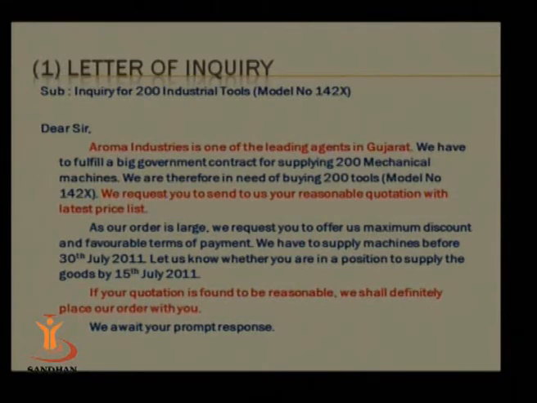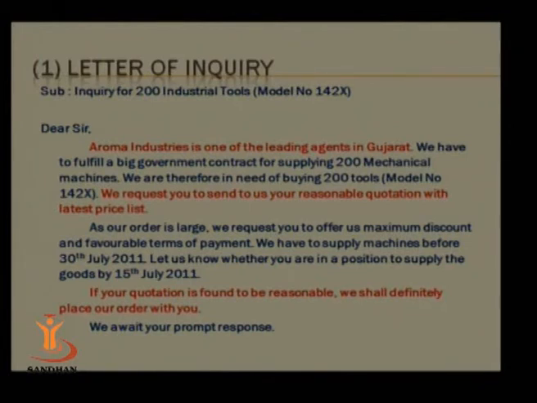Dear sir, Aroma Industries is one of the leading agents in Gujarat. We have to fulfill a big government contract for supplying 200 mechanical machines. We are therefore in need of buying 200 tools, model number 142X. We request you to send to us your reasonable quotation with latest price list. As our order is large, we request you to offer us maximum discount and favorable terms of payment.